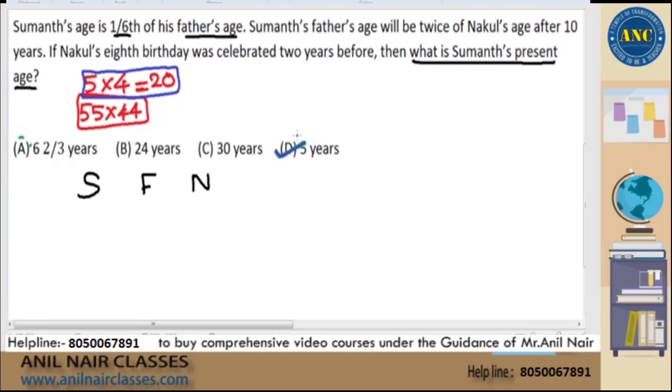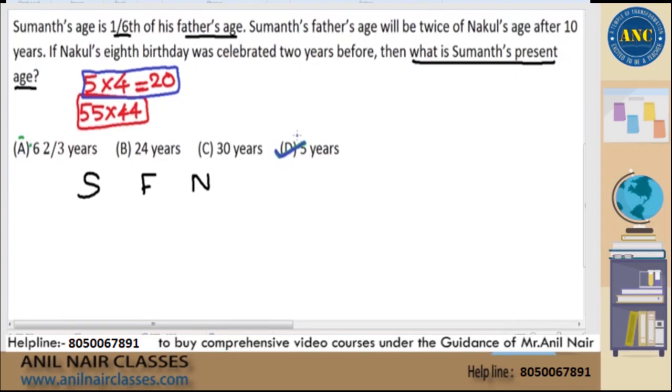The smallest option is becoming the right answer in most of the cases. Underline that phrase, in most of the cases, not in all the cases, right? That means, don't come to me after the examination and say that, sir, because you said the right answer is the smallest option, I marked smallest, but it is incorrect. I am not saying that. I am saying in most of the cases it is becoming right in the ages topic, not in all the topics, sir, right?